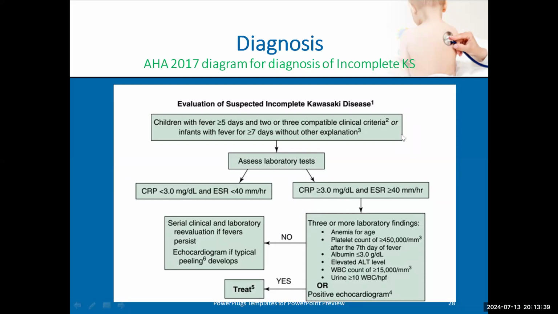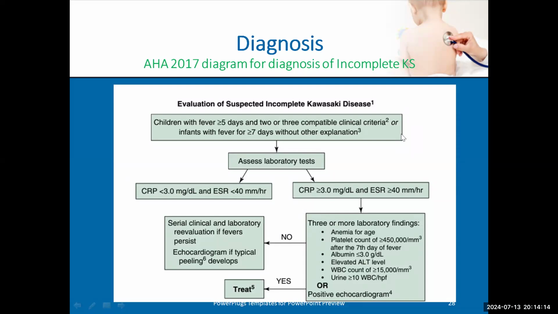Okay, again, because this one is one of the most important slides in this lecture: the patient who has no typical features of Kawasaki, like he has fever more than 5 days with 2 or 3 compatible clinical criteria only, not 4, or he has prolonged fever with no focus. We'll first do acute phase reactants, CRP and ESR. If they are low, he is mostly not Kawasaki. We'll make further clinical and laboratory evaluation, plus or minus echo. If he has peeling, we'll do echo. If no peeling, no echo.